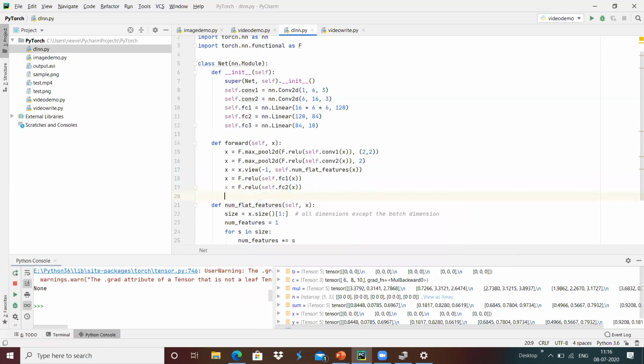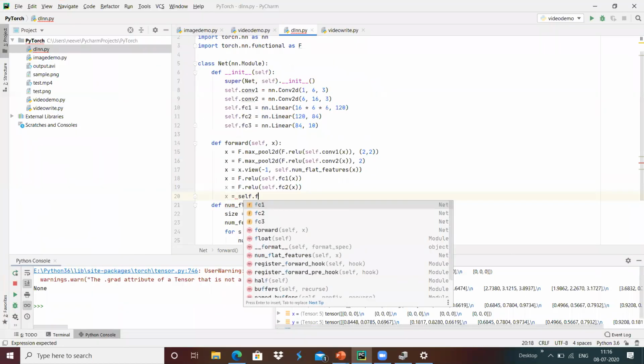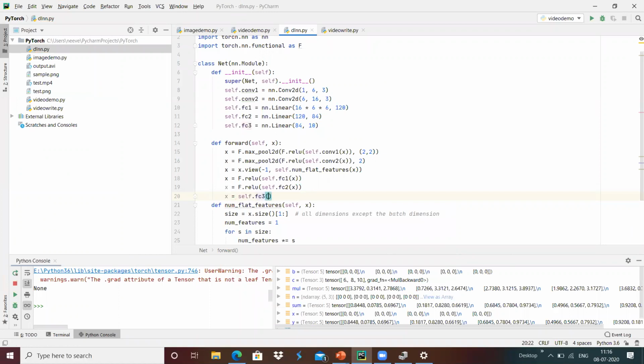And once it is done, I'm going to use self.fc3 of x, where the FC2 output is x. We got that x has been fed to the input of FC3, and we got the output, and we are going to return x, which is the output of this neural network.